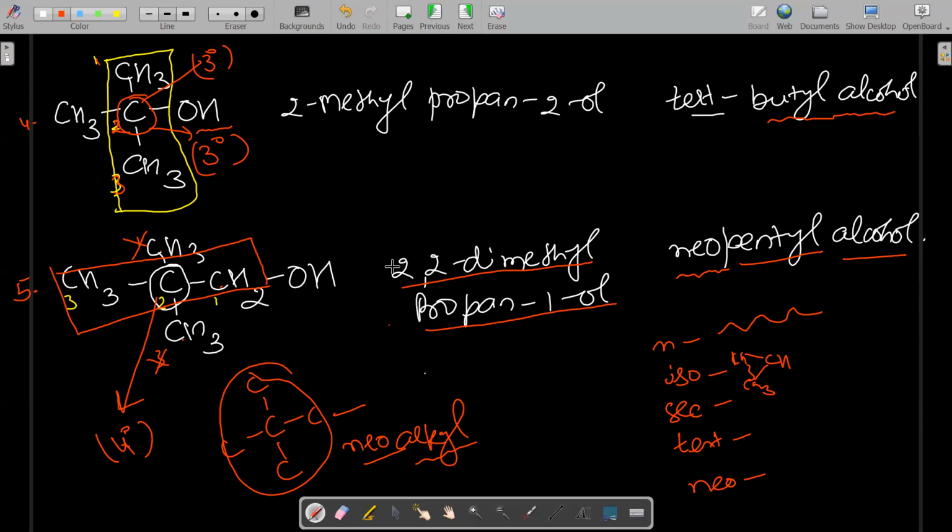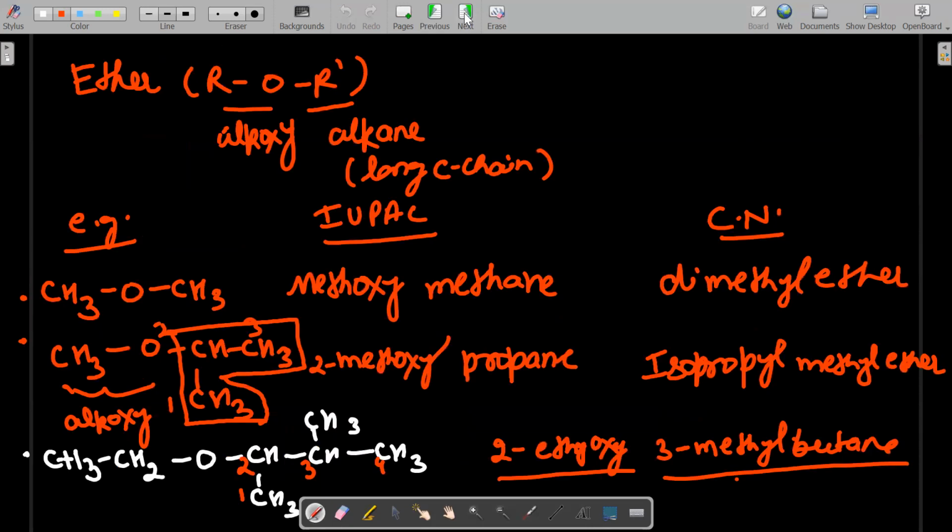And if you can draw the structure, you can write the reaction. So it is not necessary to know all the common names, but the basic concepts are very much required. I hope you can apply them when any type of question comes in the exam. So that was the common name and IUPAC name for the alcohol.